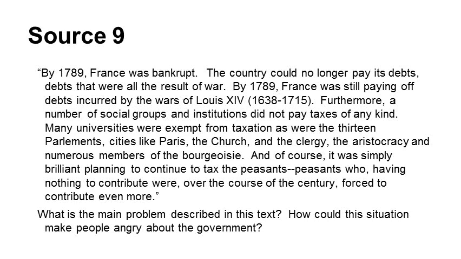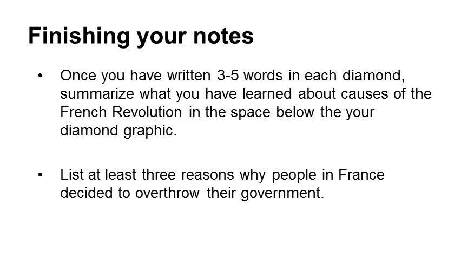What is the main problem described in this text, and how could this situation make people angry about the government? By now, you should have written 3 to 5 words in each of your diamonds summarizing what you've learned about causes of the French Revolution. If you skipped one of the diamonds, rewind the video, go back and look at that source again, and just jot down the 3 to 5 words that you think are most important about that source.